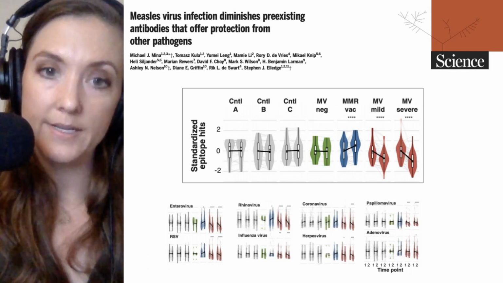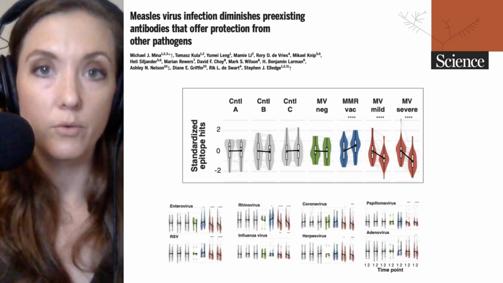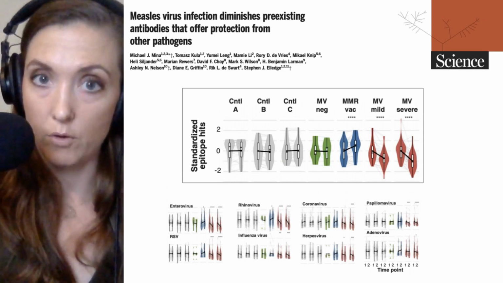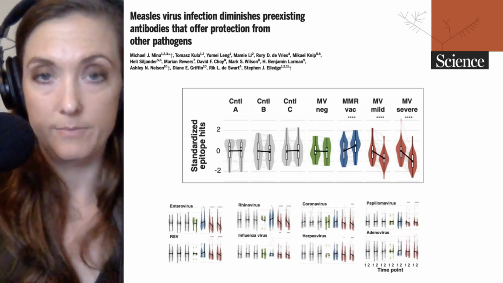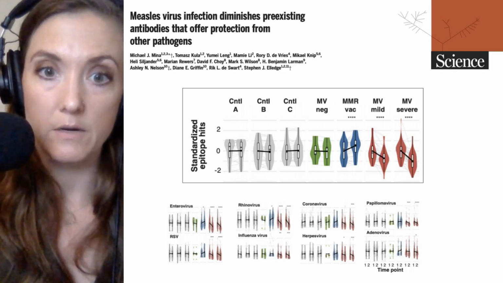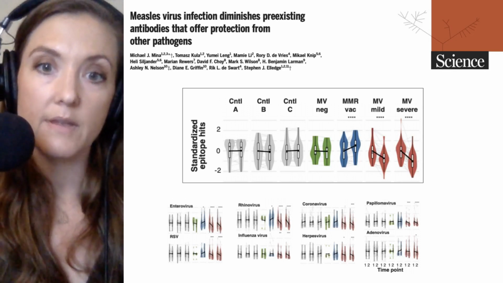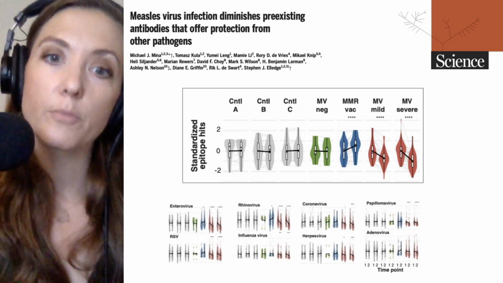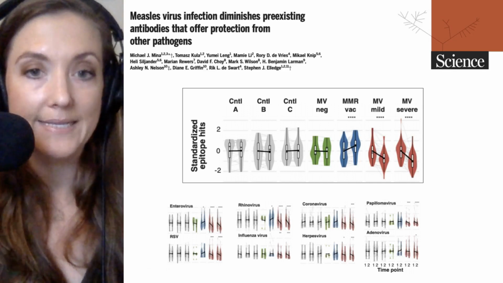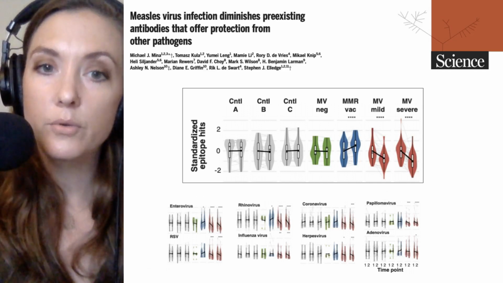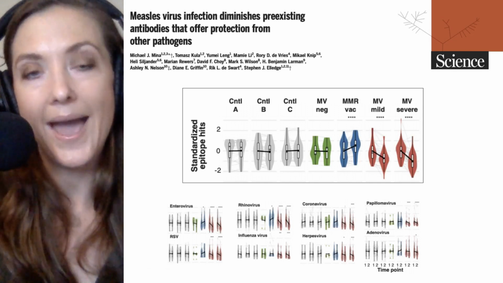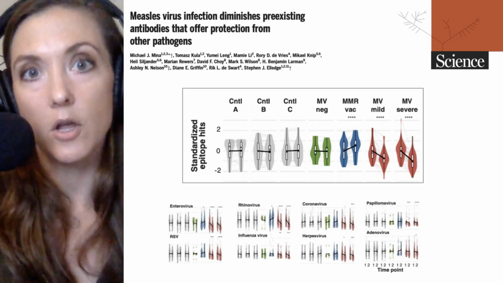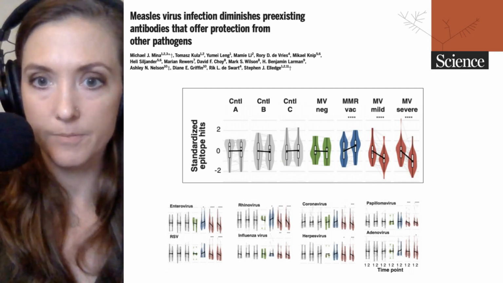The test cohort itself was put into those individuals who did not experience measles during this epidemic. They have no vaccination history and they did not experience the disease. Those are in green here. And then those that experienced either mild or severe measles disease, and those are put into the red categories on the far right side there, with the blue category there representing individuals who had been vaccinated before the study had begun, and then their antibodies could also be tracked throughout the course of the epidemic.